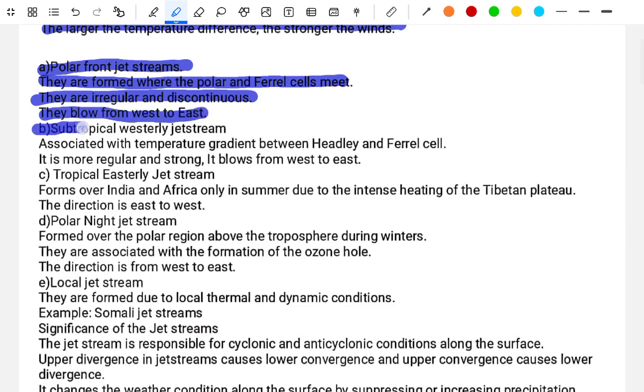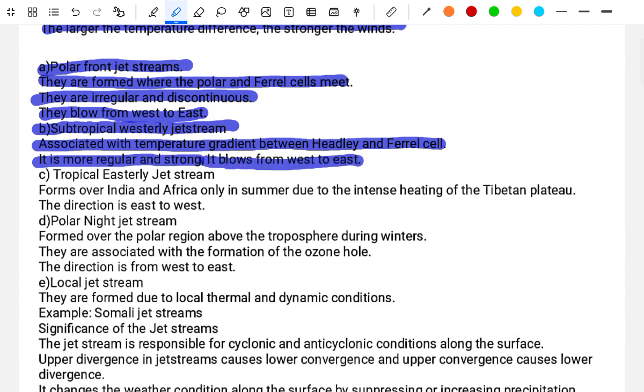B. The subtropical westerly jet stream. It is associated with a temperature gradient between the Hadley and the Ferrel cell. It is more regular and strong. It blows from the west to east.